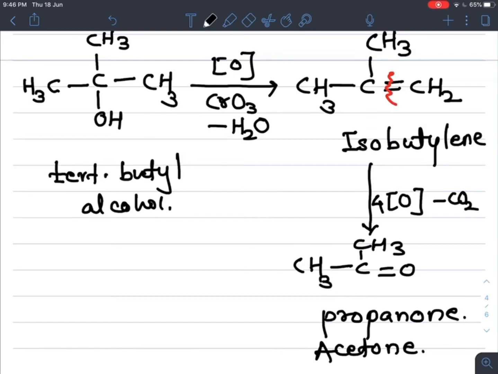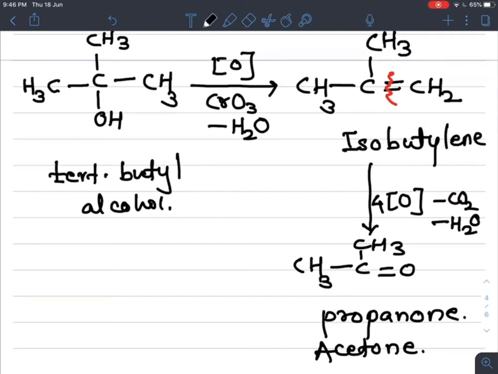You can write here minus H2O and the remaining oxygen. Of the 4 oxygens, 1 is added to this carbon, 2 are added to this carbon, and 1 is added to this hydrogen. So 4 oxygens are required to balance the equation. So 1 is added to carbon double bond O, 2 are added with CO2, and 1 more byproduct is formed, that is H2O. So I can write these byproducts as minus H2O and minus CO2 on the arrow.